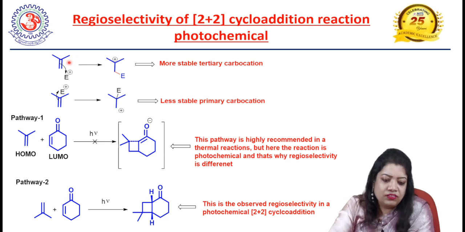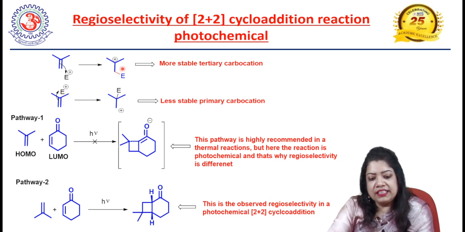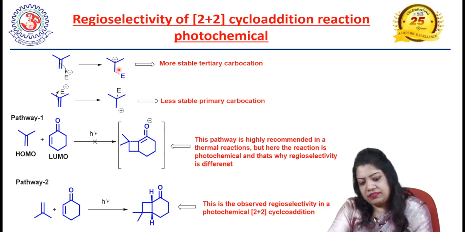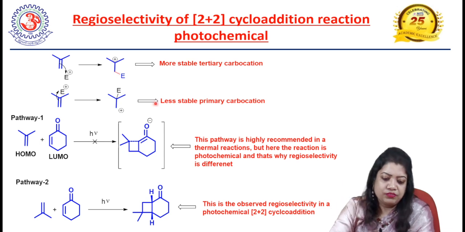If addition occurs through this side, we get a tertiary carbocation, and if addition happens through this side, we get a primary carbocation. So we can expect the reaction to go through pathway one, where the tertiary carbocation forms. The regioselectivity is shown here if the reaction follows pathway one.